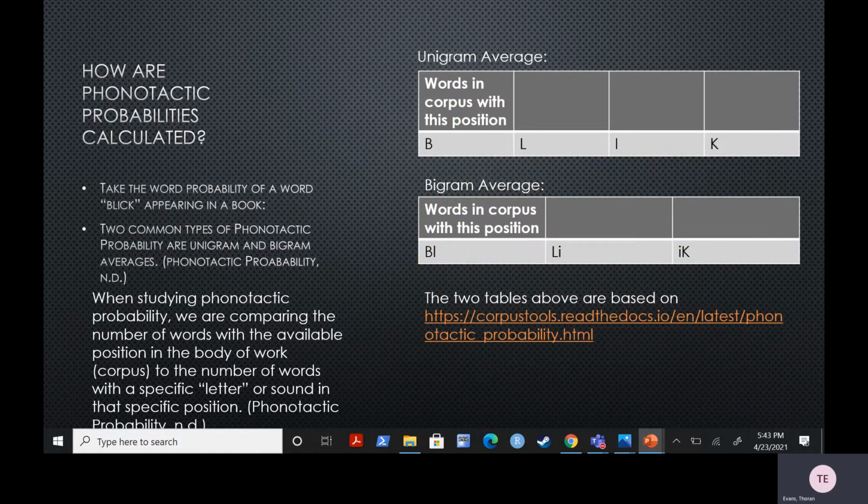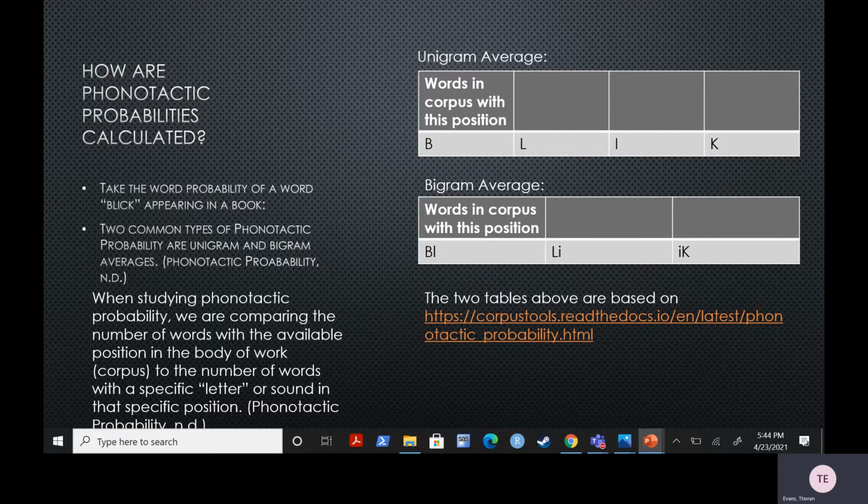So of course, it takes more than just noticing sounds in a language to find phonotactic probabilities. We do have to do some sort of math with them. And the two most common types of phonotactic probability are unigram and bigram averages. To illustrate this better, take a look at a random non-word like blick. In a unigram average, there are 4 phoneme positions considered: b, l, i, and ck.